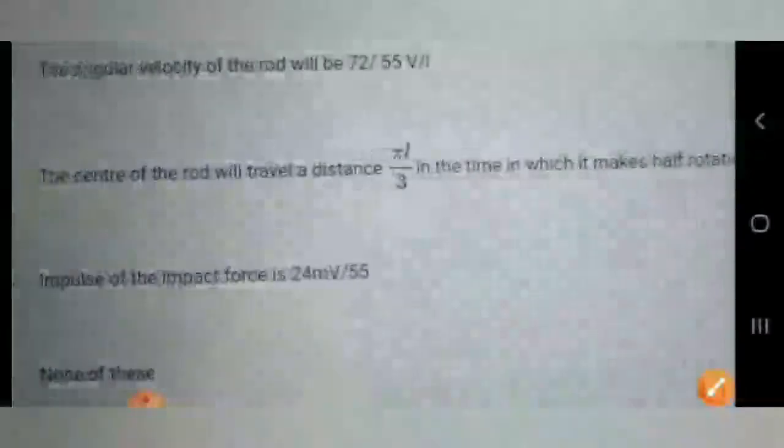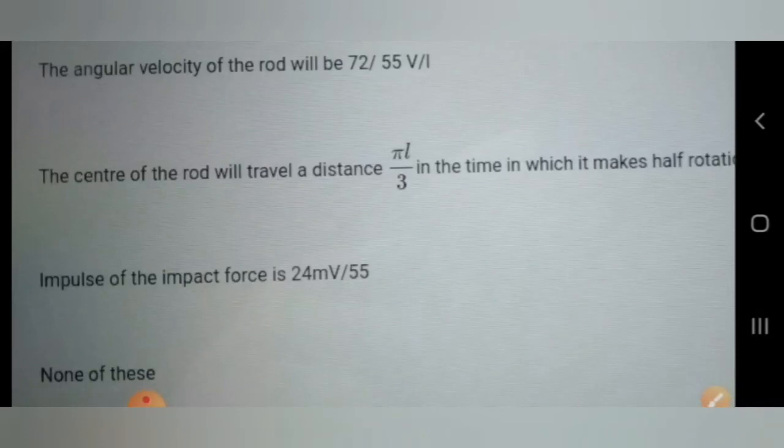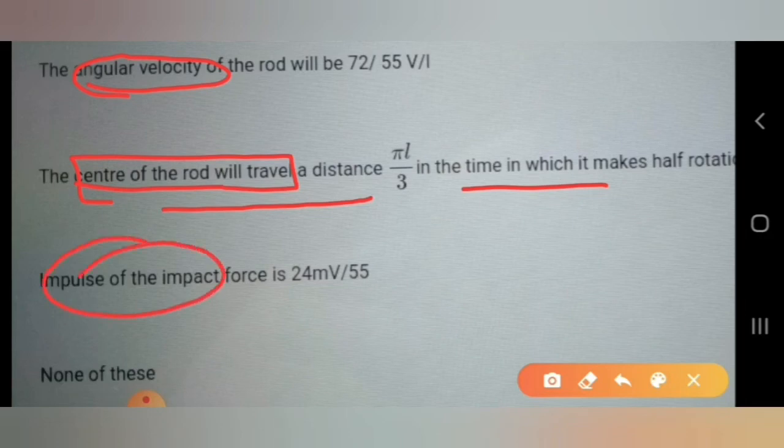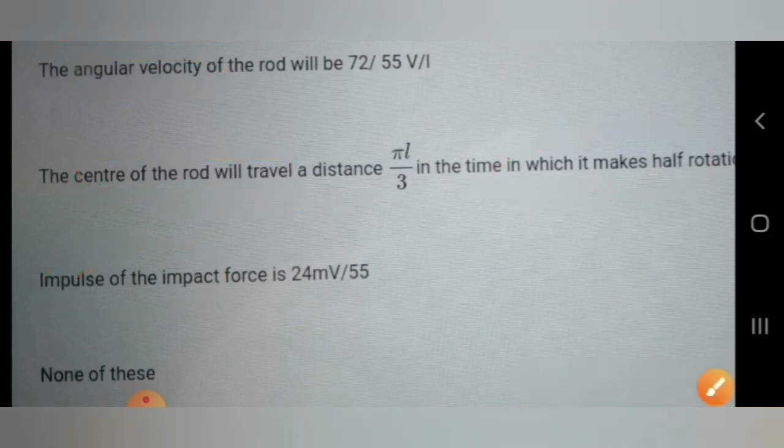So what the question has asked is, we have to find the angular velocity of the rod. First, the angular velocity of the rod, how much will it be? How much distance will the center of the rod travel in some given time? And the impulse of the impact force, what is the impulse given by the impact force? We know impulse is equal to change in momentum. These are three quantities you have to find, and it is asking how much distance the center of mass of the rod will move in the time it makes a half rotation. First you have to find the half rotation time, and during that time how much distance it will move.